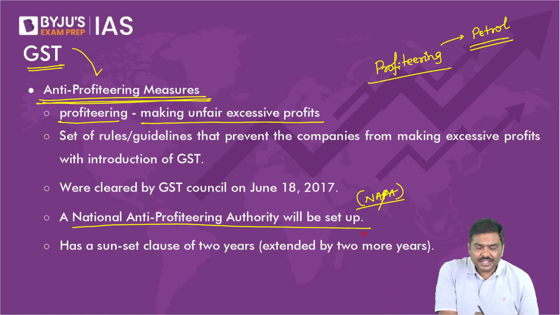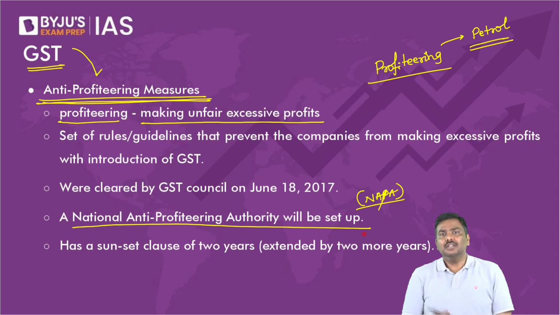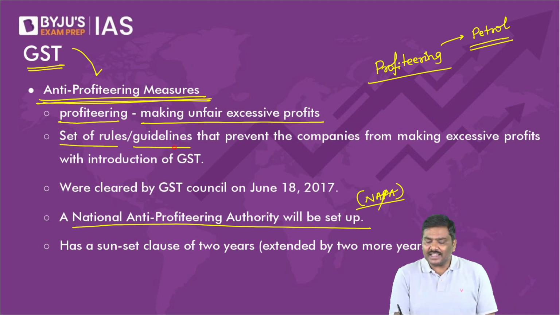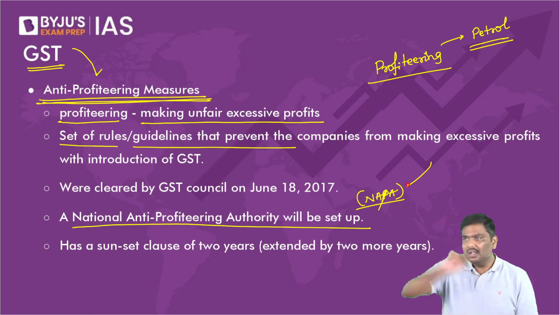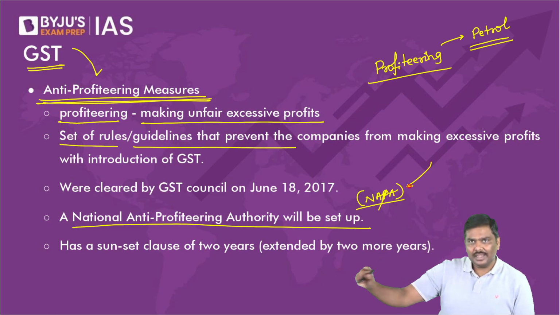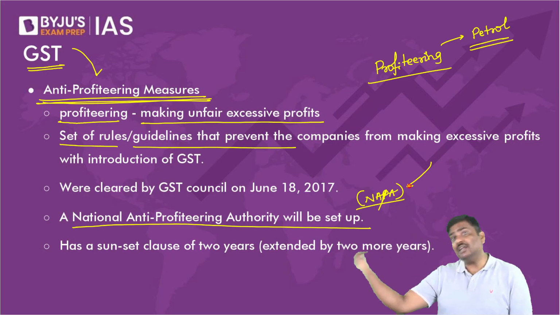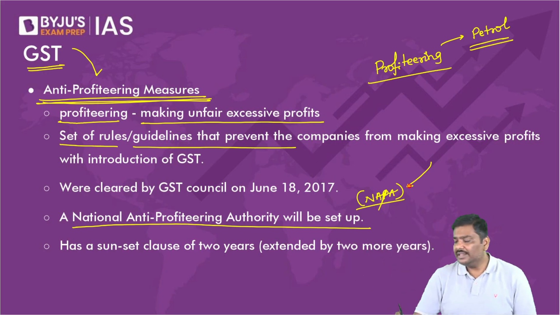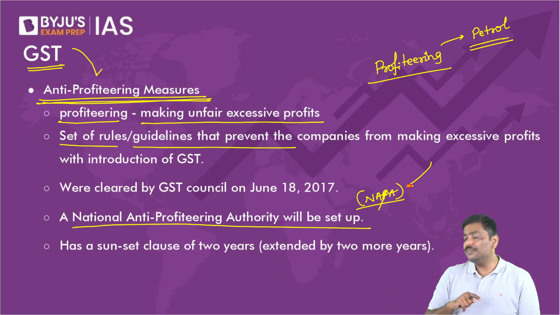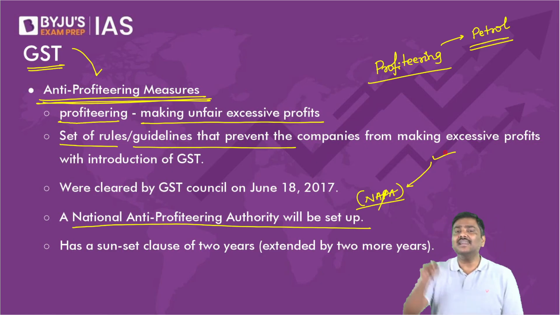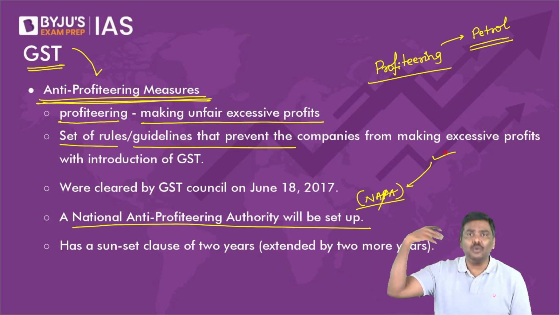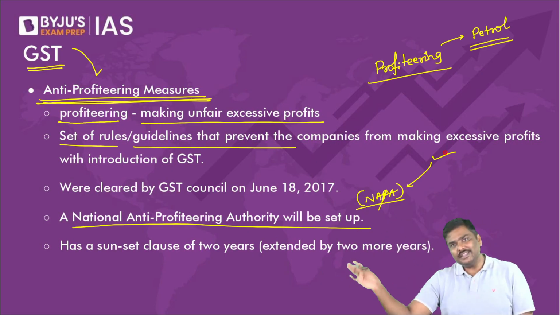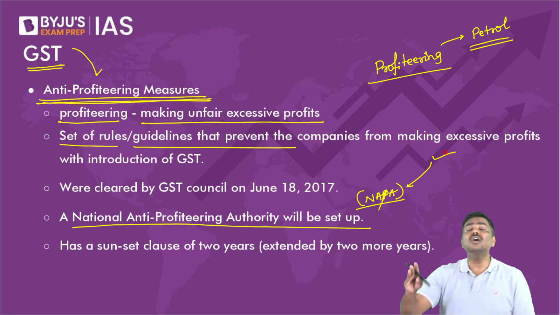Now, the role of the National Anti-Profiteering Authority is, if any customer complains that a company or a seller is not transferring the complete benefit to the customer, then they will conduct investigations. Or if the authority feels that some company is involved in profiteering, they will conduct their own investigation, either through customer complaints or suo moto.